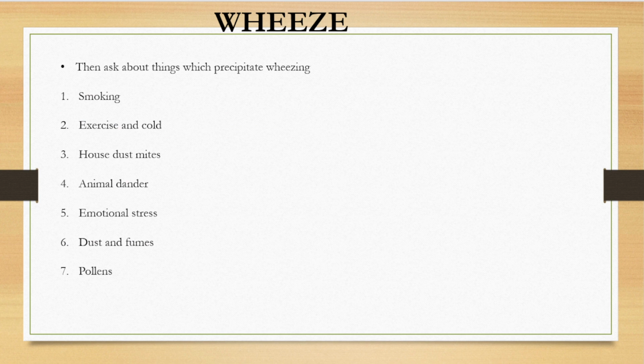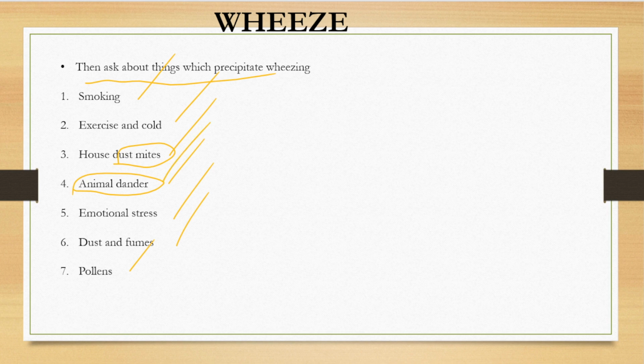Then we will ask what is making the wheeze worse. For that we will ask about smoking, exercise, cold, house dust mites, animal dander, emotional stress, dust and fumes, and pollens. Dust mites are small mites which are present in house dust. Animal dander is basically the dead tissue, peelings from the skin of the animals, or hair. So these are animal dander.